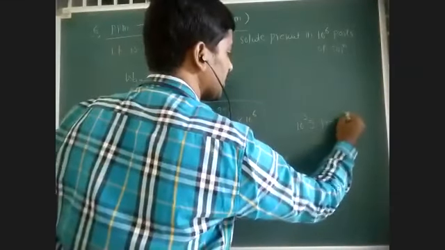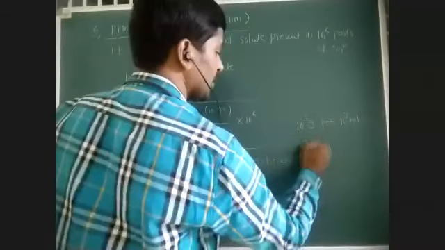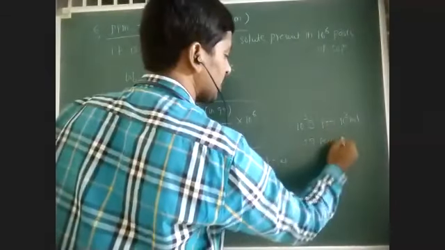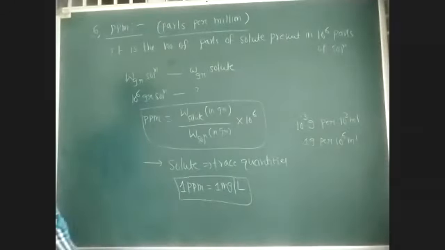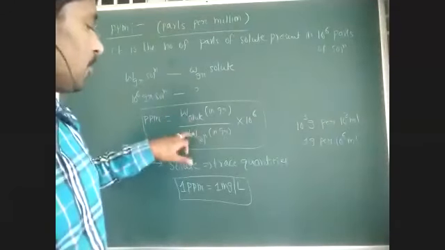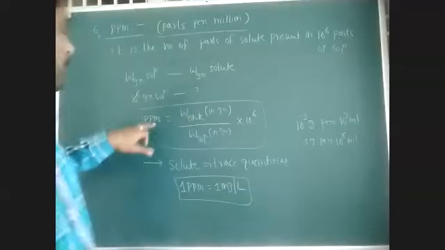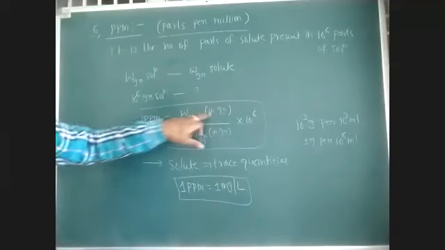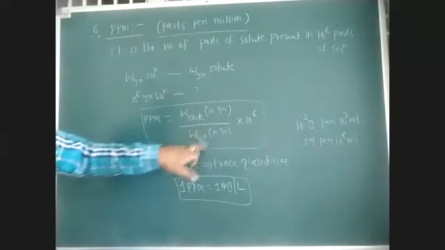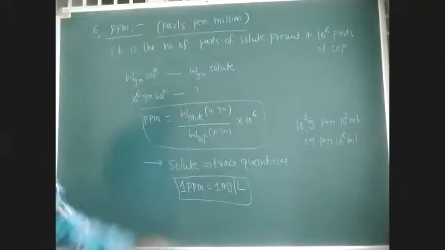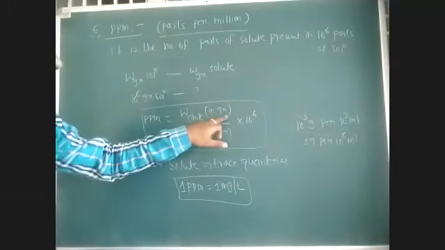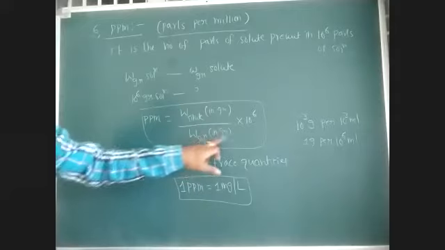Liter is 10 power 3 ml, so 1 gram per 10 power 6 ml. We can follow weight by volume, and weight by weight or volume by volume can also be followed. ppm is the volume of solute in ml by volume of solution in ml into 10 power 6.